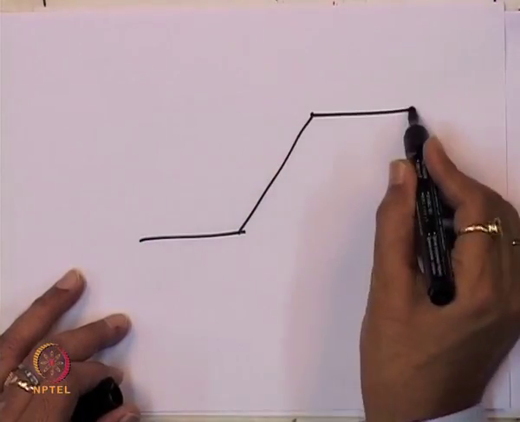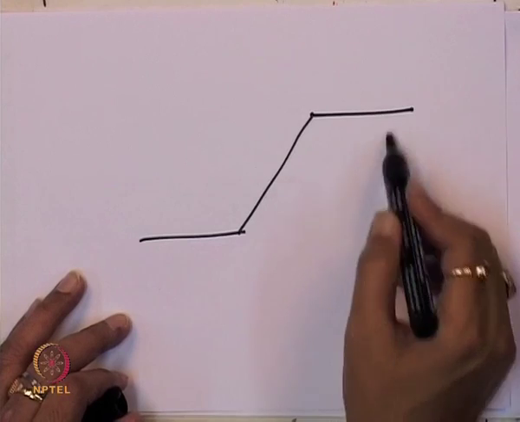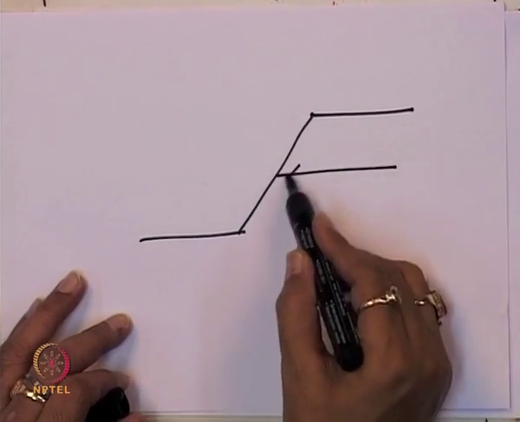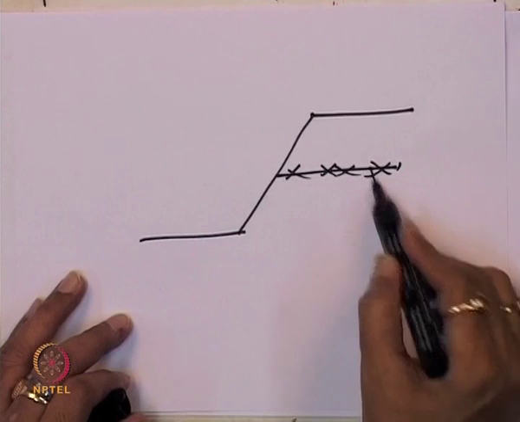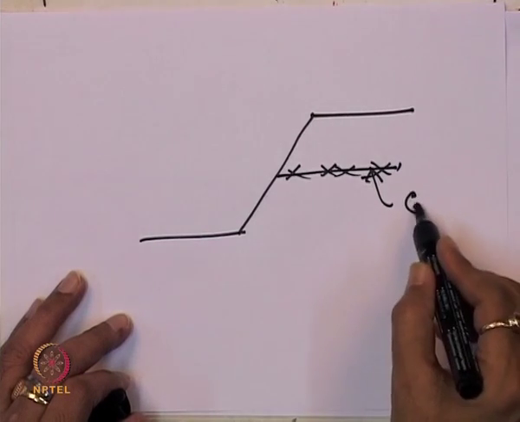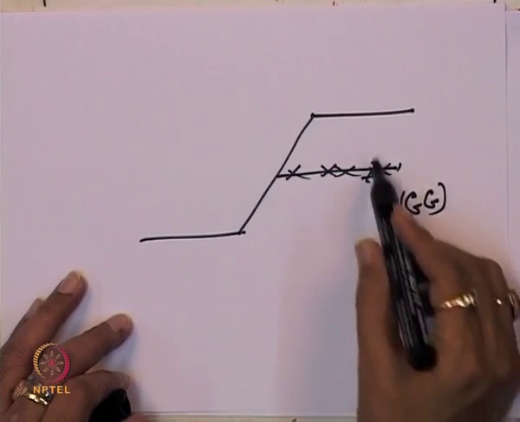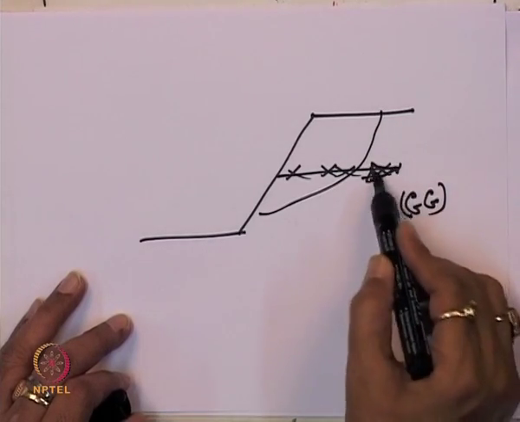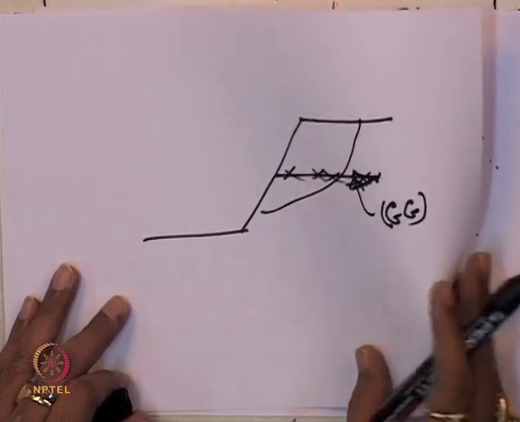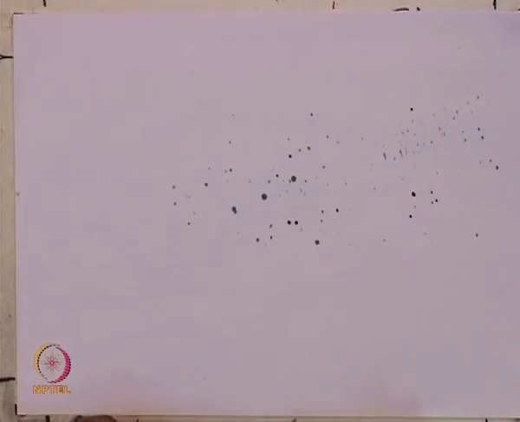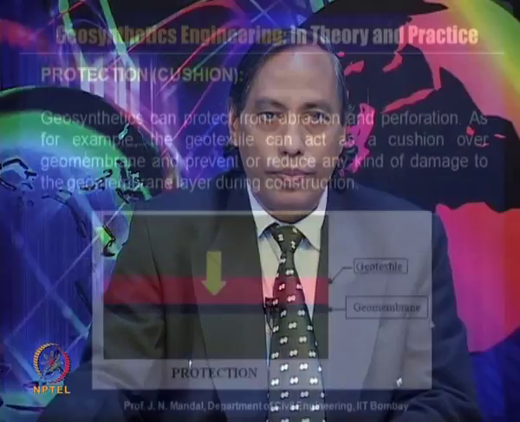For example, if you wanted to construct a retaining slope, a steep slope, this slope without reinforcement may fail, but if you place one layer of the grid material, you can say GG, it can be resisted because it has a tensile strength, or it acts as a good reinforcement. So here geosynthetic material acts as a reinforcement function.